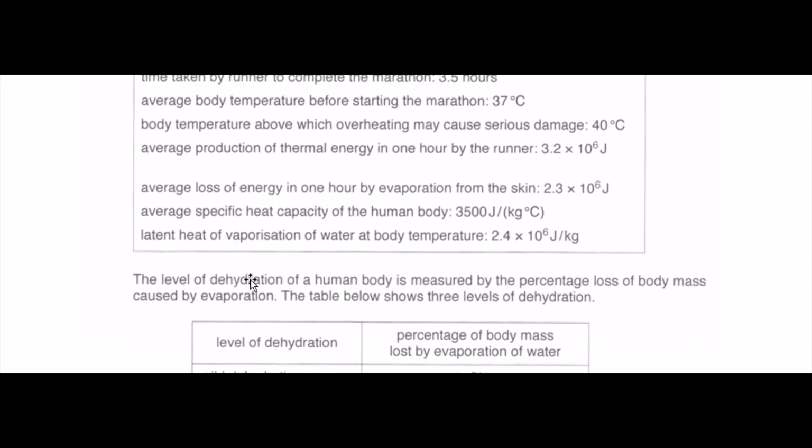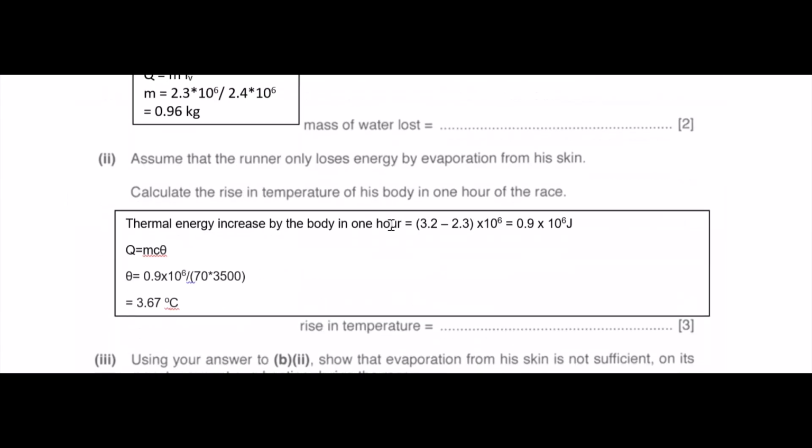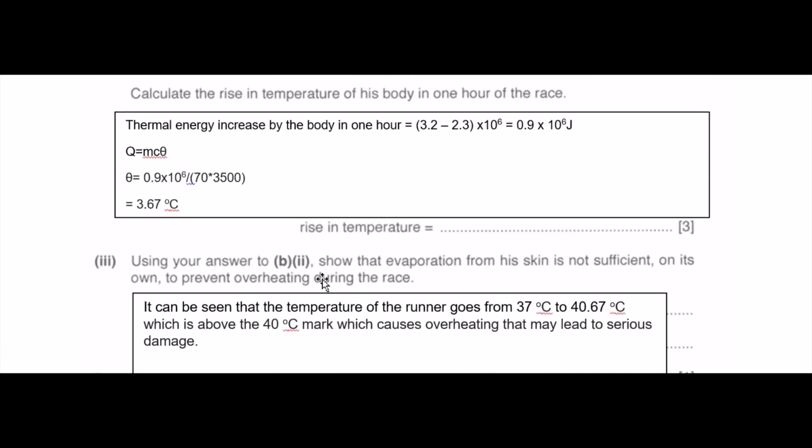Alright, so I'm looking for overheating, and yes, overheating is somewhere here. If I go above 40 degrees Celsius, I overheat. My starting temperature is 37. How much temperature did I gain? 3.67. So 3.67 plus 37 will give you 40.67. So the temperature after running is 40.67, which is above the 40 degrees Celsius mark, which causes overheating, which may lead to serious damage, right?